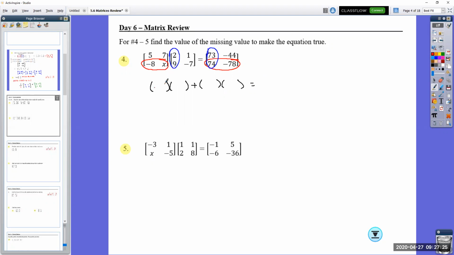We have a -8. -8 is times 2. That'll be x times 9. Remember, it's -8 times 2, x times 9. That's going to equal, notice this is second row, first column, second row, first column, they overlap on 74. So I'm going to get negative 16 plus 9x equals 74. I add 16 to both sides, so I get 9x equals 90. X is going to equal.